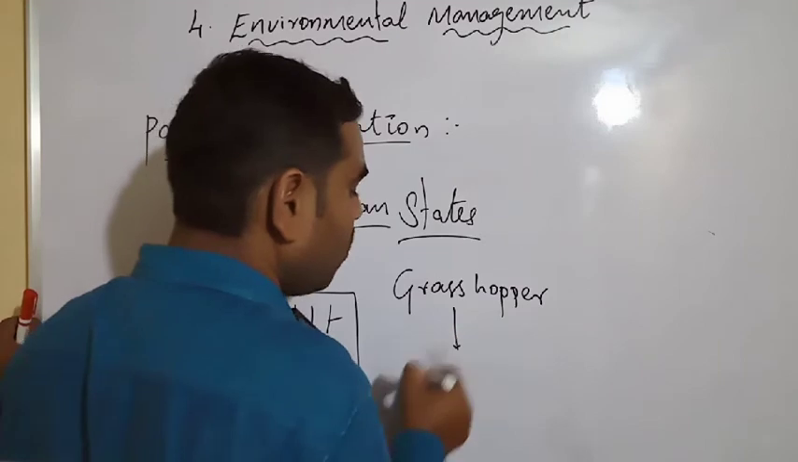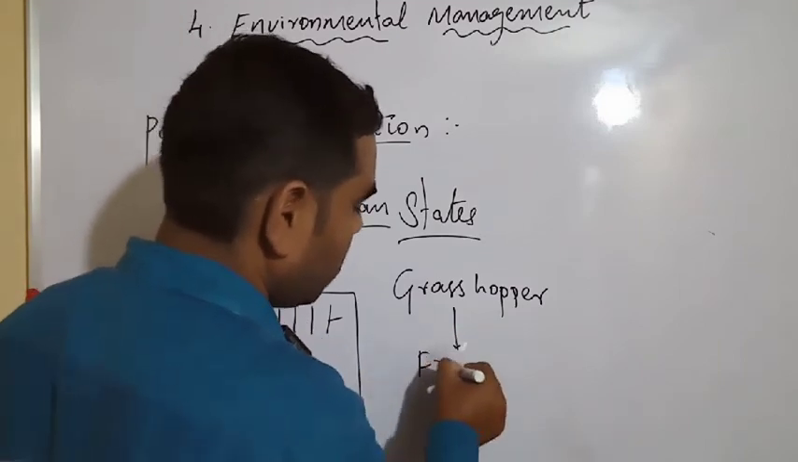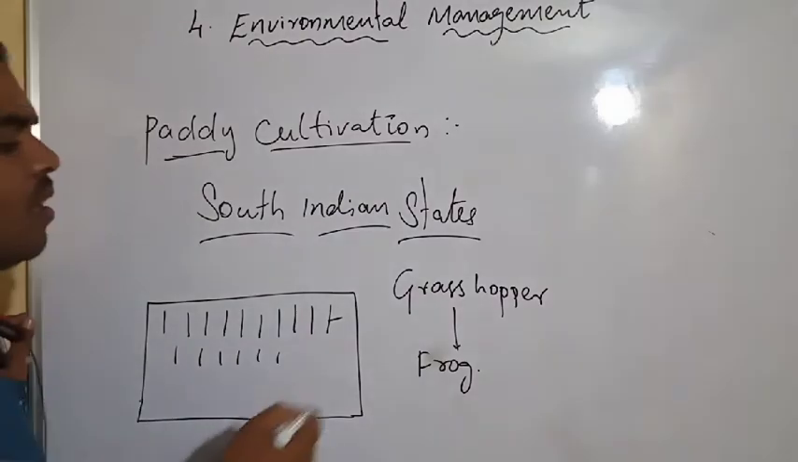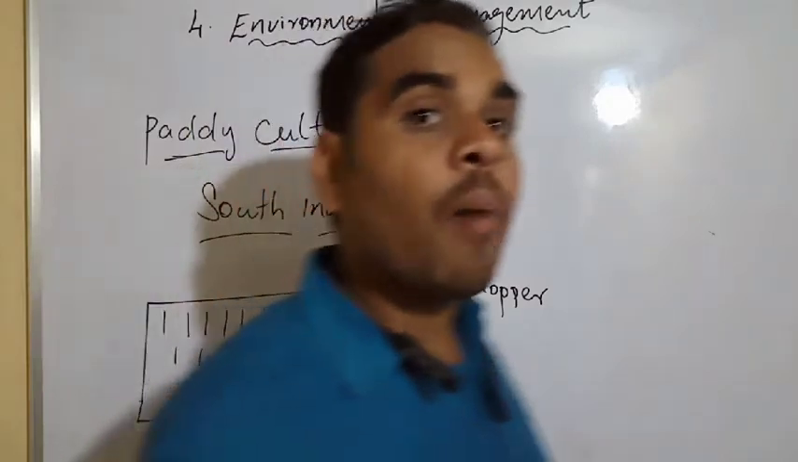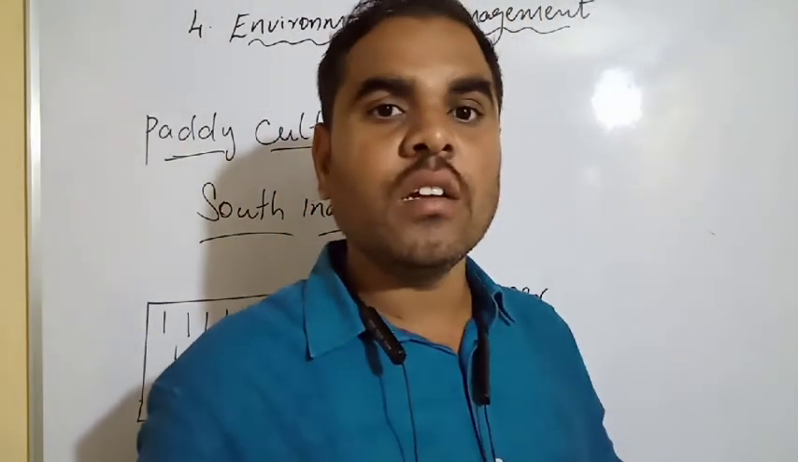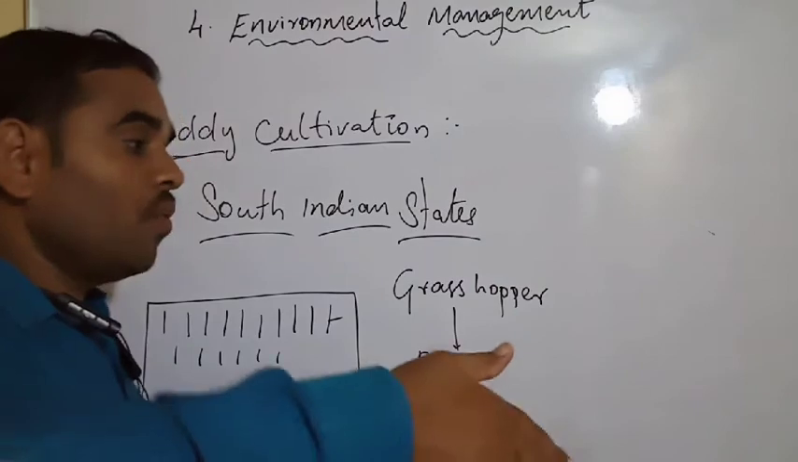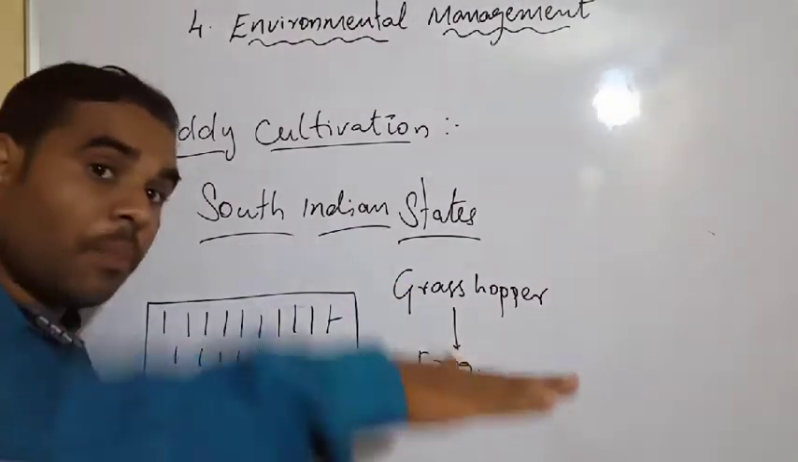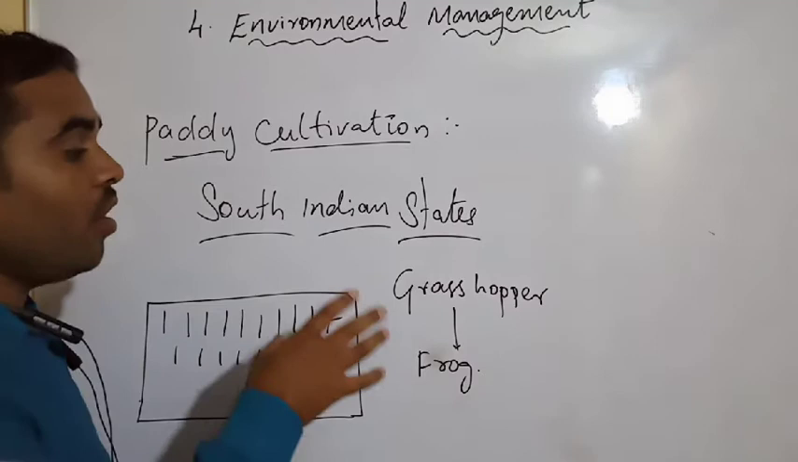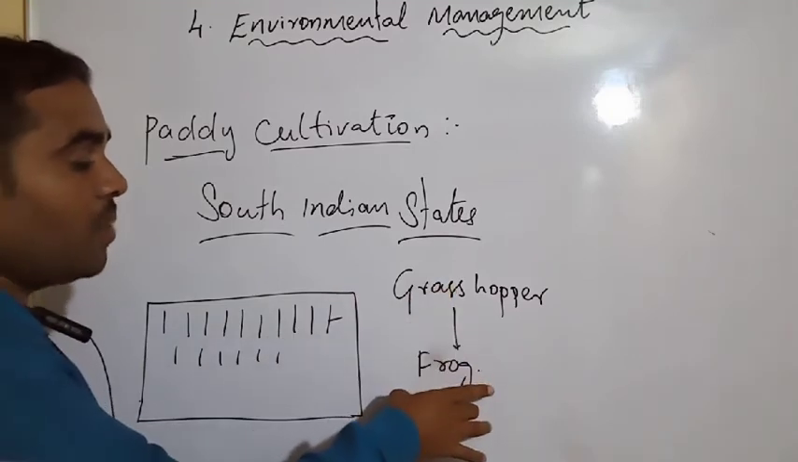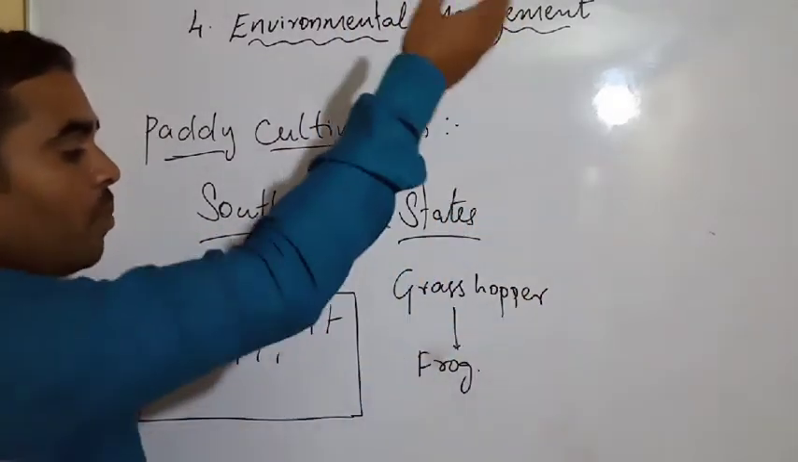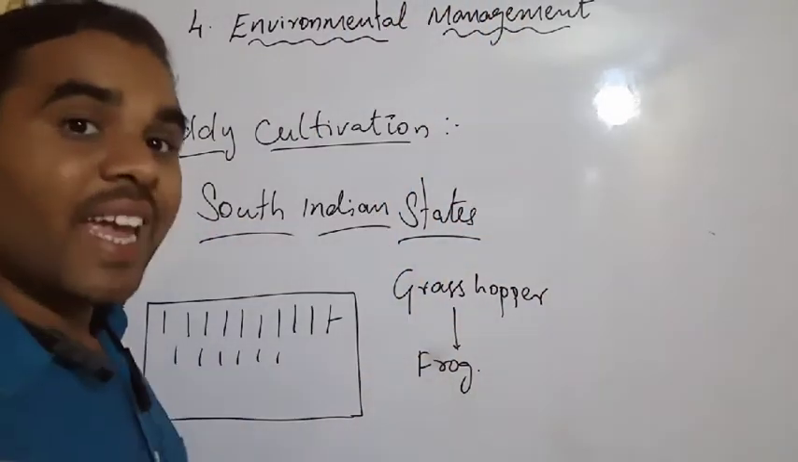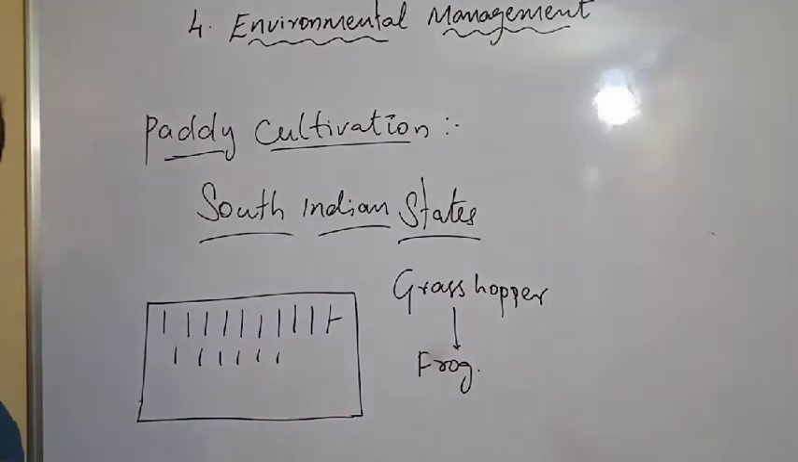Okay, so many frogs are also coming. See this frog? So many frogs are eating the grasshopper. What will happen? The grasshopper population is controlled. The grasshopper population will be suppressed by the frog. Because if a frog is not present there, what will happen? The grasshopper population will be increasing. If the grasshopper population is increasing, what will happen? The yield of the paddy crop will be decreasing. See, production will be decreasing here.